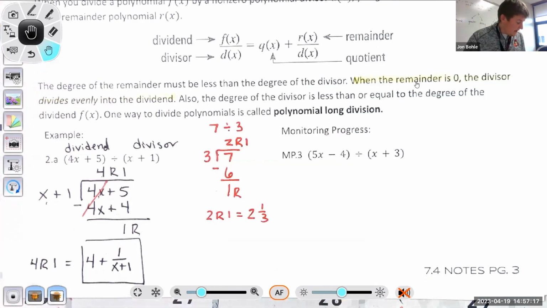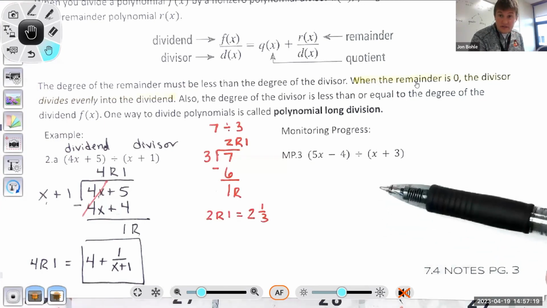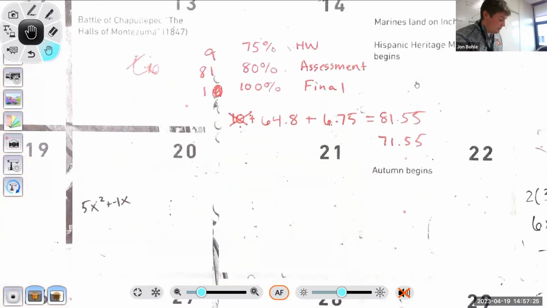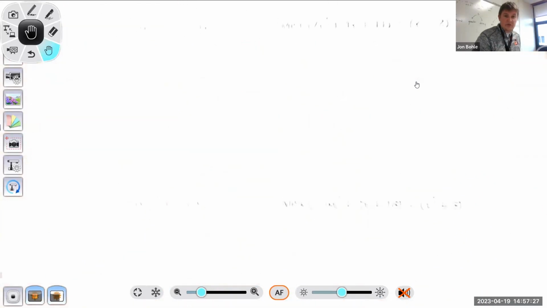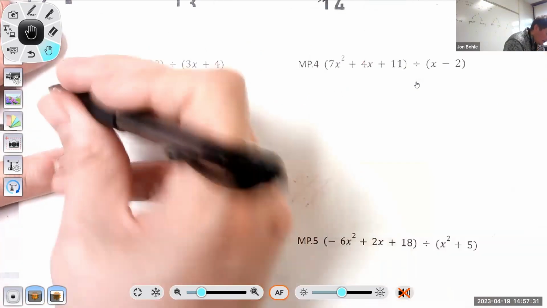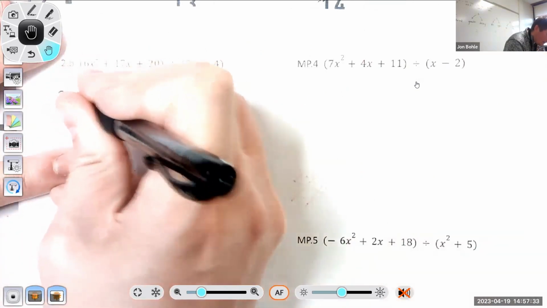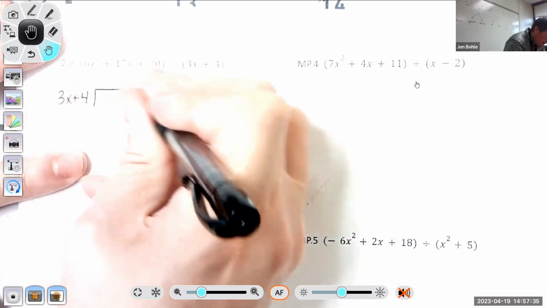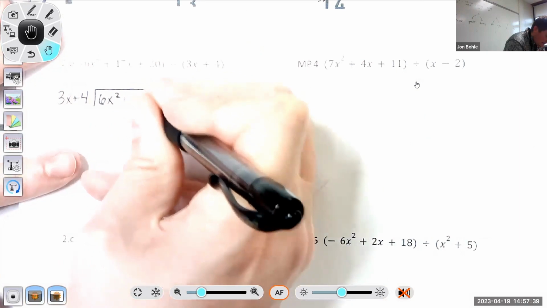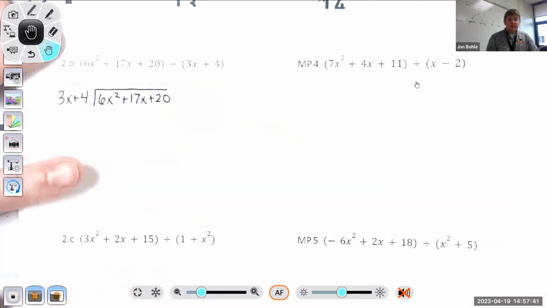Okay, let's go ahead and go to the next one. Monitoring progress 3 is here, so don't forget about that one, but we are going to go to the next page and continue to do the exact same thing, just with a little bit more complicated problems. I'm going to take 3x plus 4, and divide it into 6x squared plus 17x plus 20.